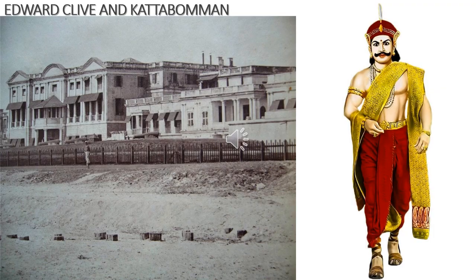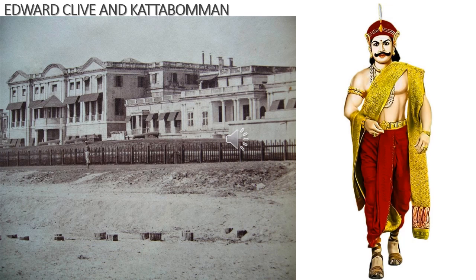After his return to Panchalamkuruchi, Kattabomman wrote a letter to the Madras Council briefly explaining the behavior of the collector Jackson. Edward Clive, the governor of Madras Council, ordered Kattabomman to surrender.